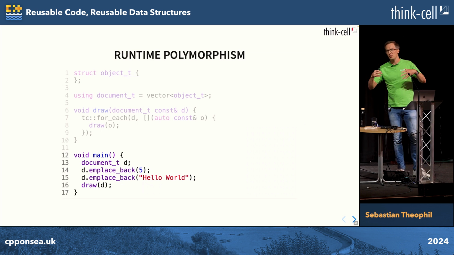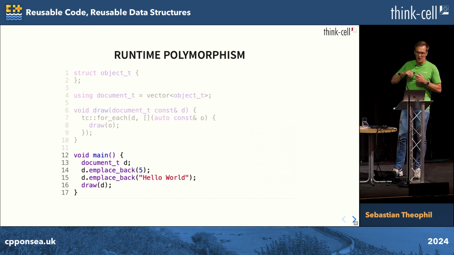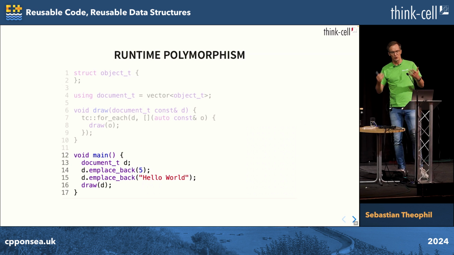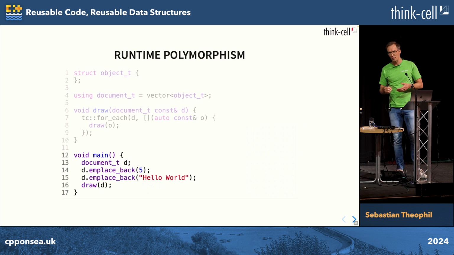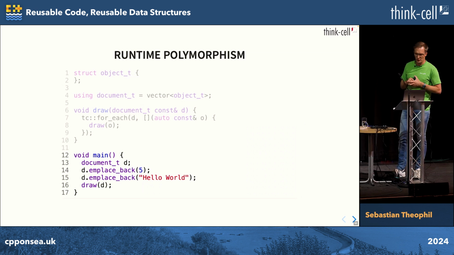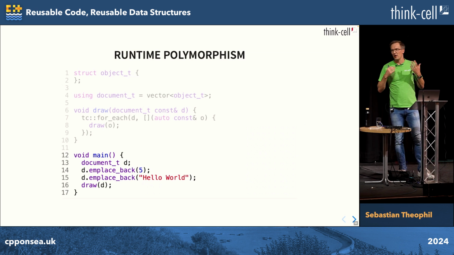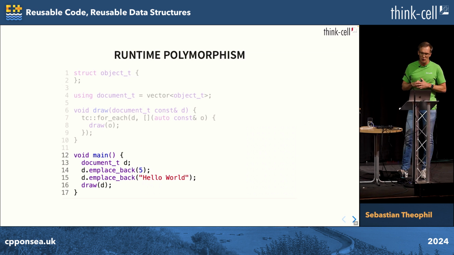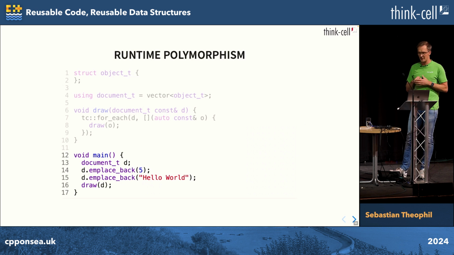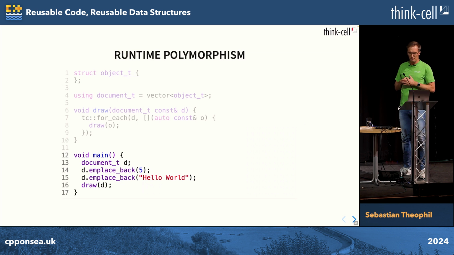So the simple classic object-oriented solution is that this object type would be the base class, it has virtual functions, we would have to derive from it, and then put unique pointers of those objects into that vector. But that means that the user of that library has to fuzz around with those pointers all the time. And also it makes it harder to extend because, well, we can't inherit an int from object T or a std string. But maybe that's what we want to put in there.